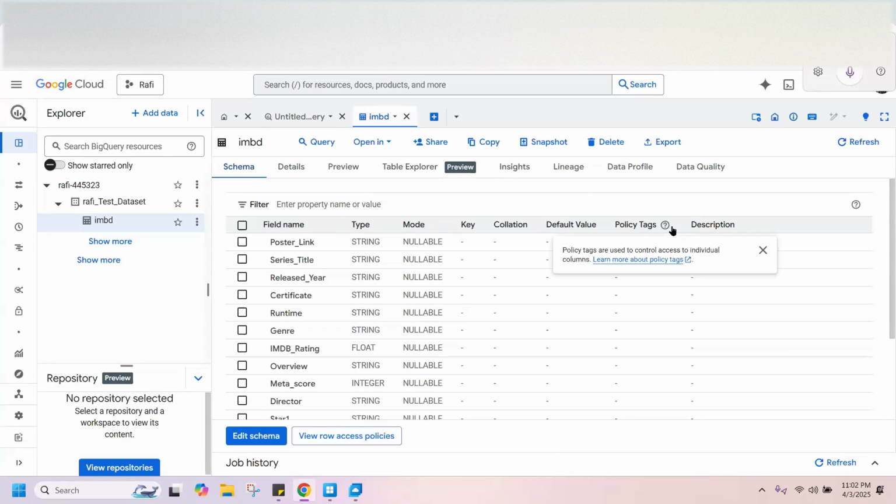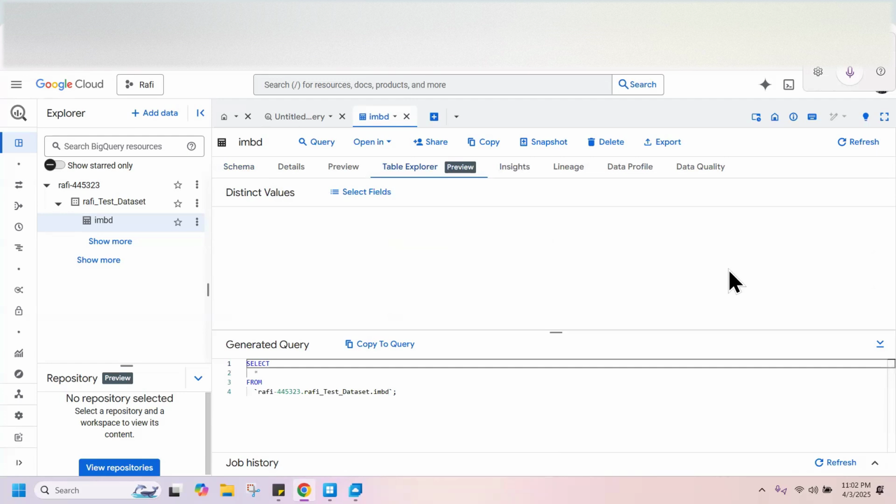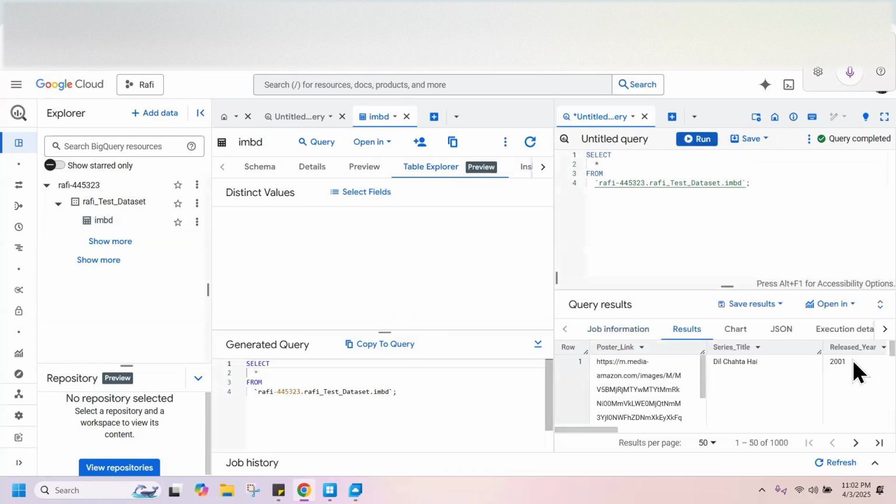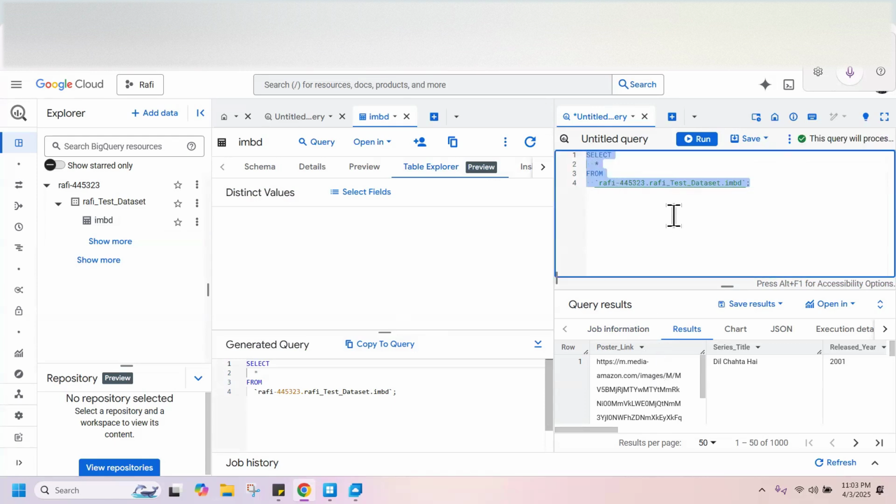Click on Table Explorer, Preview. So here at the end, it is writing a query for us, and we just have to copy the query and go to a new tab. Copy the query. Perfect. And you can run it. Click on run and it will run for you. See? You can copy the query first, then delete this portion. Just click on the cross. We don't need this extra part.